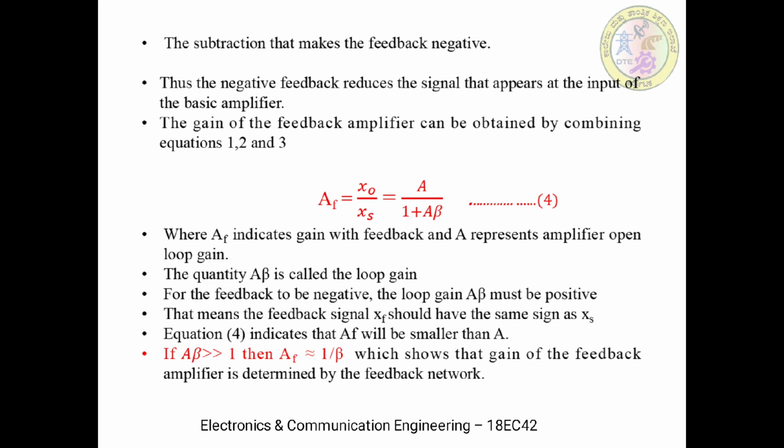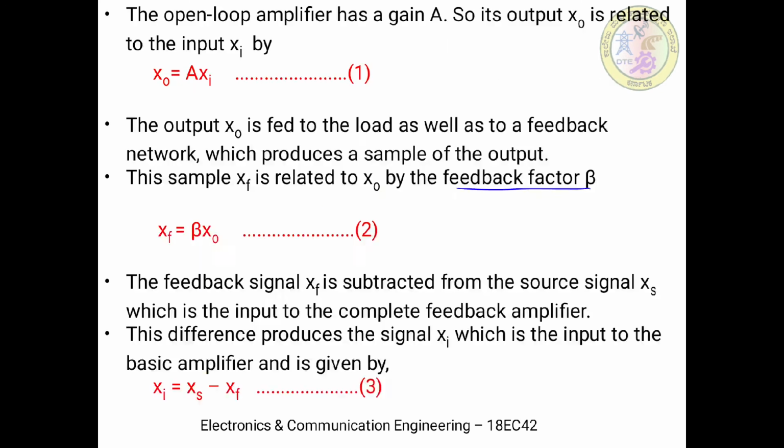Next, coming to the further discussion about the gain. The gain of the feedback amplifier is an important relation, so now we are trying to write it. That can be derived by combining the previous equations 1, 2 and 3.